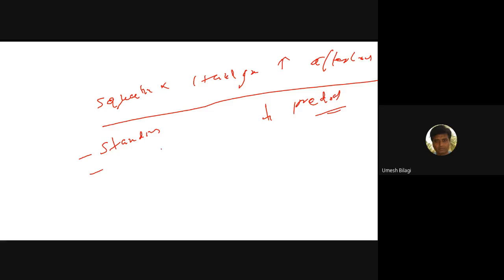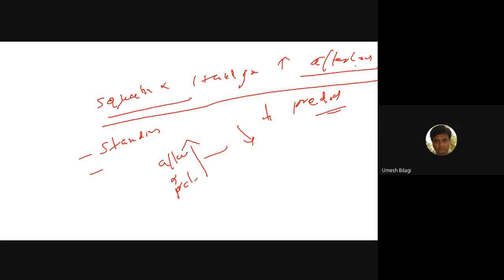I had told you one more rule. If afterload and preload increase, the murmurs will decrease. You remember this? In this case squatting is there, so afterload will increase. What do you expect?